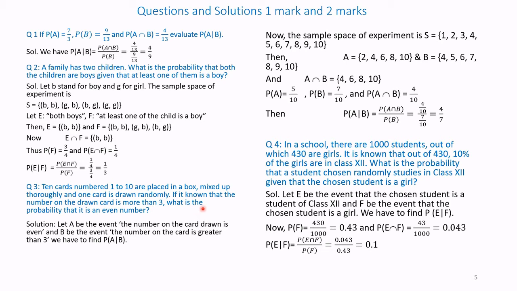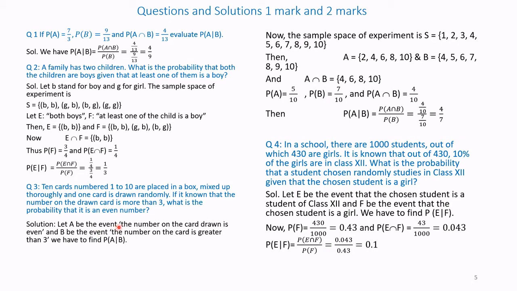If it is known that the number drawn is more than 3, what is the probability that it is an even number? Please read the problem and understand the concept, then you can apply it.